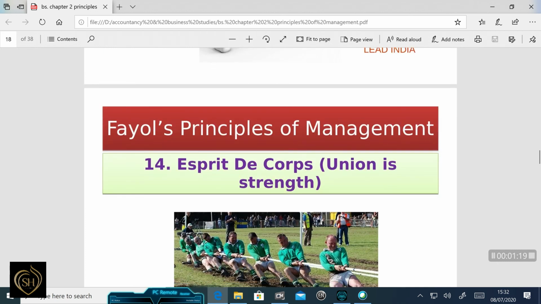The next one is esprit de corps, union is strength. There should be coordination and cooperation between managers and employees. Proper communication and coordination will be required for a good human relation between workers in an organization, and unity among the employees can be accomplished by proper communication. Managers should try their best to create a team spirit among the employees.